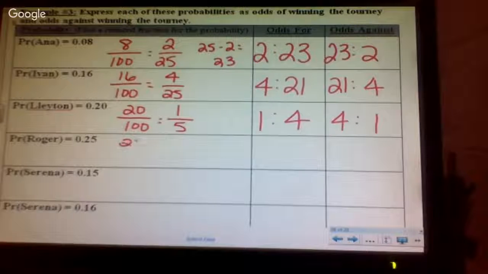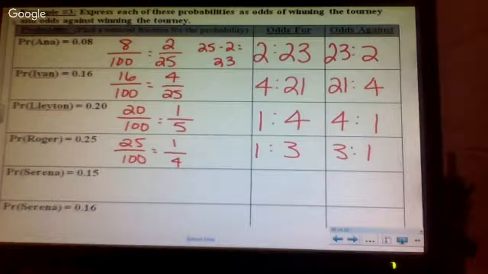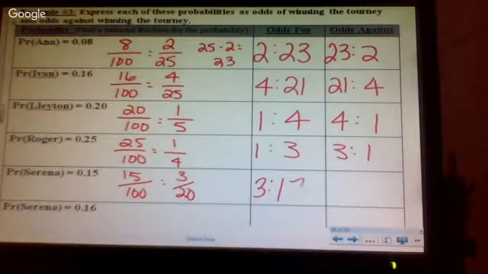Roger is 25 out of 100, 1/4, 1 to 3, 3 to 1. Serena is 15 out of 100, 3 over 20. So that means 3 to 17, 17 to 3.